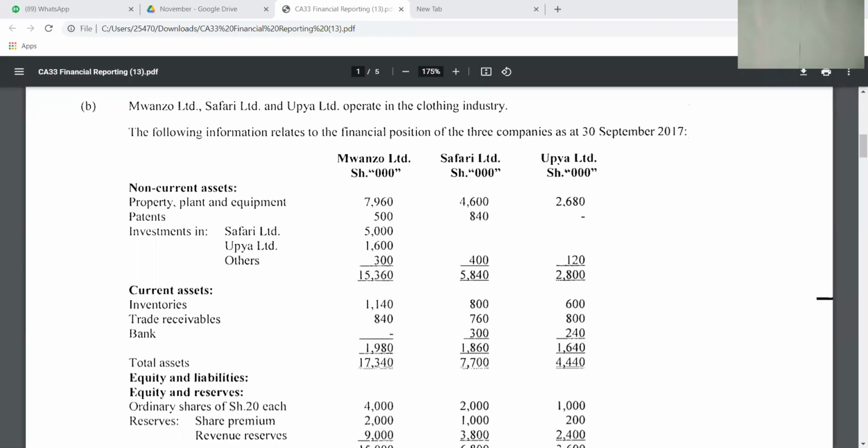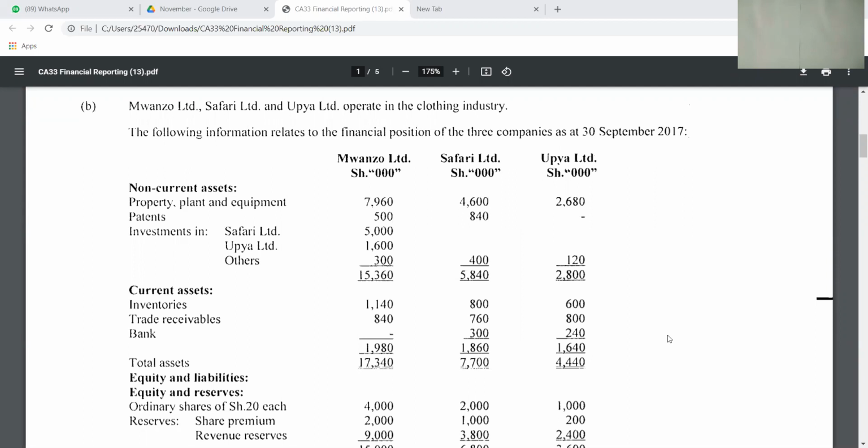So I can display the question on the other side, so I can project it so that we can go through before we start the presentation of the relevant statements which the examiner requires. So this was the question. It's a November 2017 question. They said Mwanzo Limited, Safari, and Upia operate in the clothing industry. The following information relates to the financial operations of the three companies as at 30th September 2017.